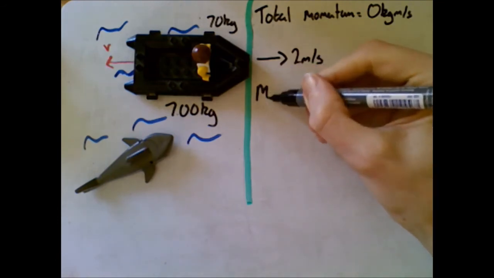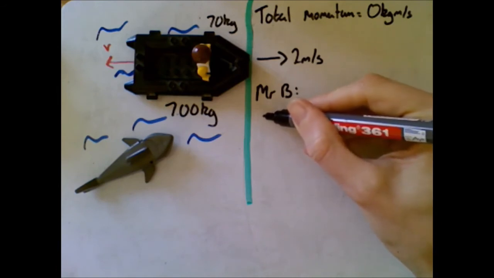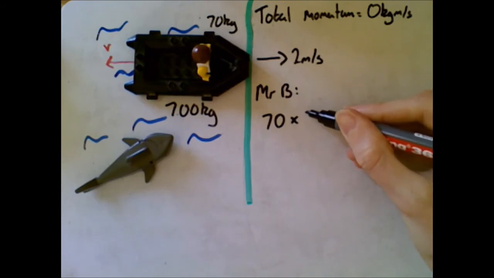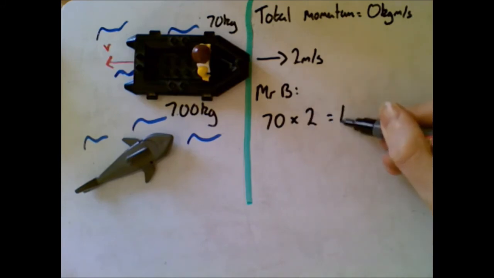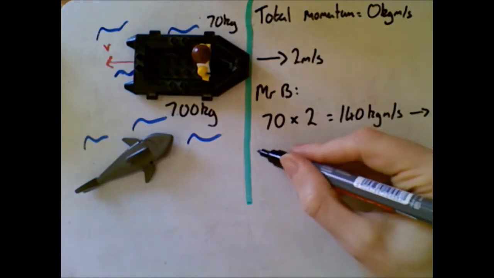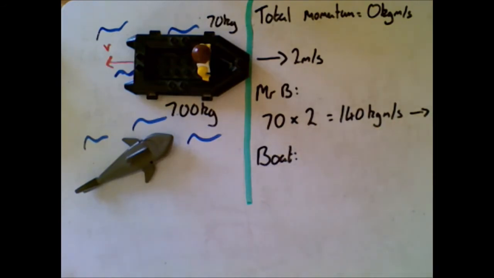So let's look first of all at Mr. Braxton's momentum. His momentum is mass, which is 70, times his velocity, which is 2. That gives me a momentum of 140 kilogram meters per second forwards. So that means the boat must have 140 kilogram meters per second backwards, because the momentum's got to be the same so that the total is 0.